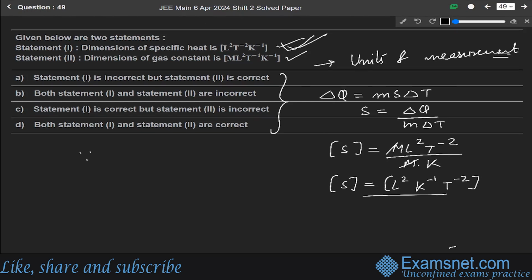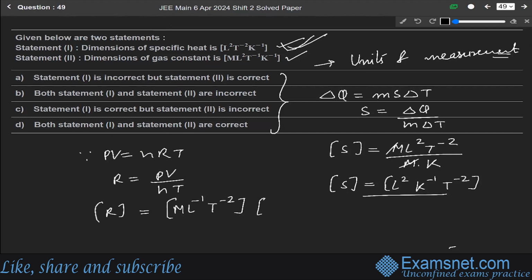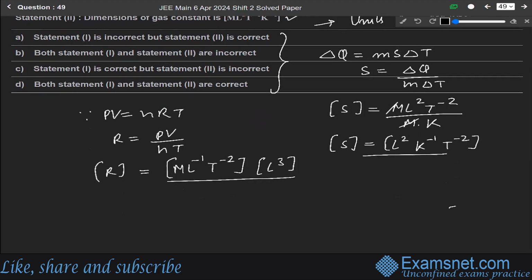And the dimension of gas constant. We know from the ideal gas equation PV equals nRT, so R will be equal to PV upon nT. So the dimension of R will be P, pressure, M L inverse T minus 2, into volume, L cube, over n, where n is in terms of mole, and temperature is in terms of Kelvin.